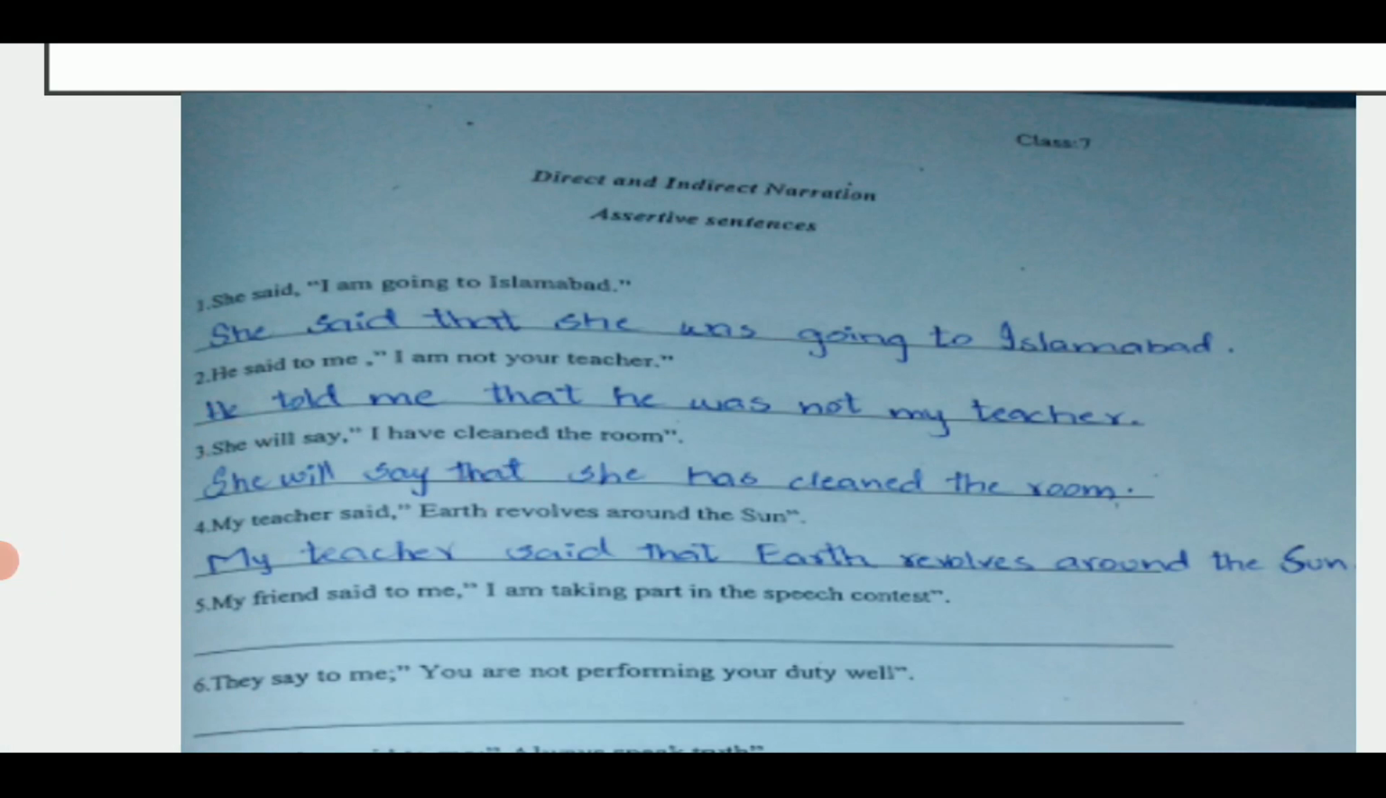Now that's the point. Students, I had told you that if you will see past tense in the reporting speech, the tense of reported speech will be changed. But if you will see present tense or future tense in the reporting speech, the tense of reported speech will not be changed, but we have to change the pronoun and time and place. Understood? She will say, I have cleaned the room.